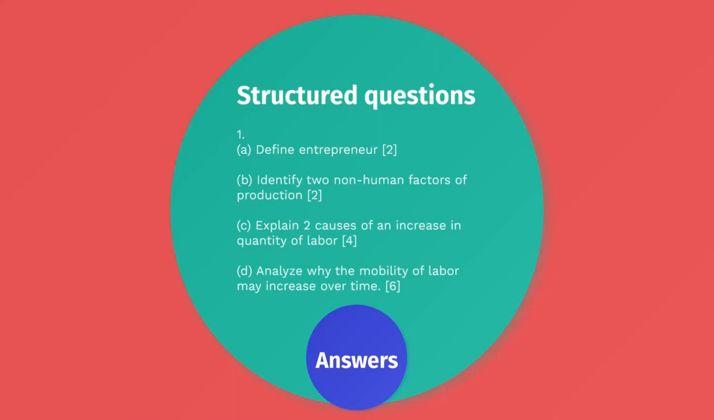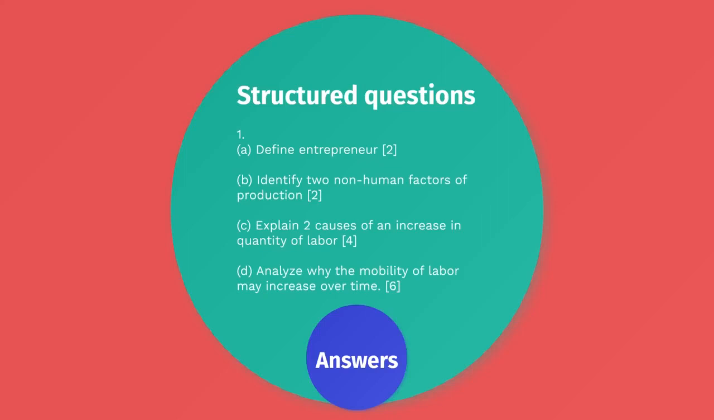So structured questions. One, definition of entrepreneur. An entrepreneur is the person who bears all the risk and makes the key decisions in a firm. Identify two non-human factors of production. Enterprise is made by a human. Capital is made by a human. Labor means people or humans. So they are not made naturally by God. Land is nature made by God. So land and labor are the two non-human factors of production.